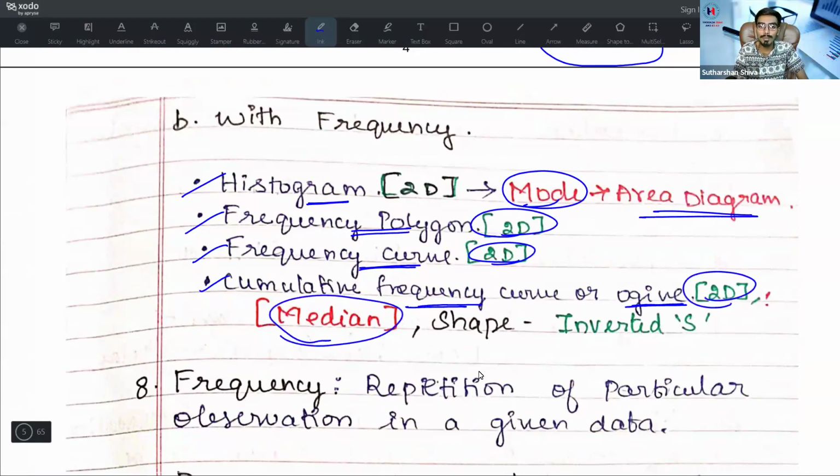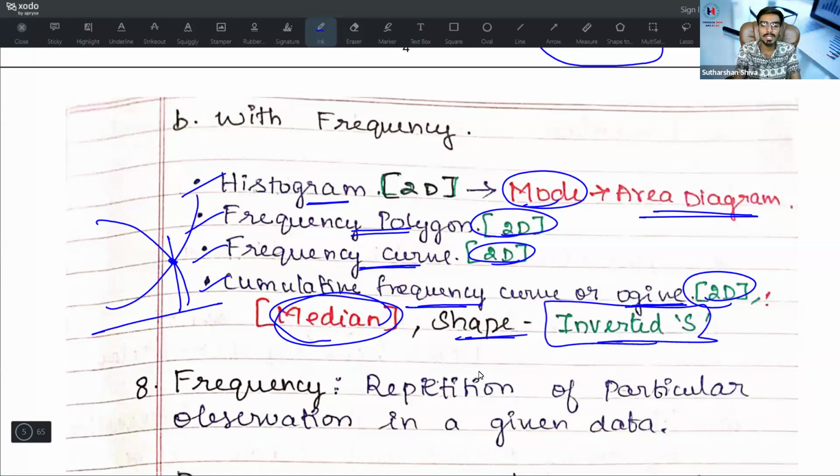It is helpful to identify the median, because it uses the upper frequency and the lowest class frequency. The intersecting point is known as the median, and for the mode, it is the topmost point. For the cumulative frequency curve, the shape is known as an inverted S. They may ask you this in a theory question.